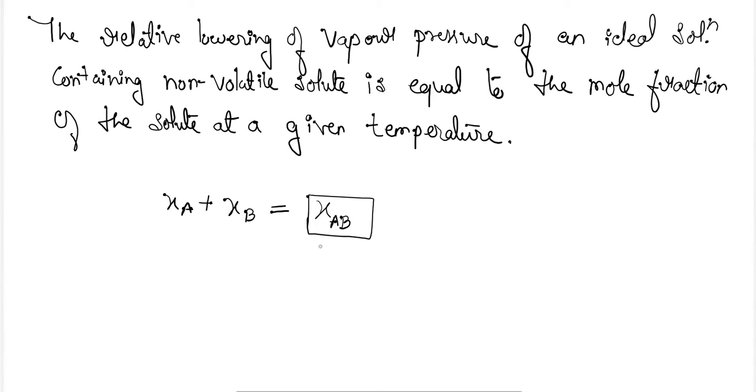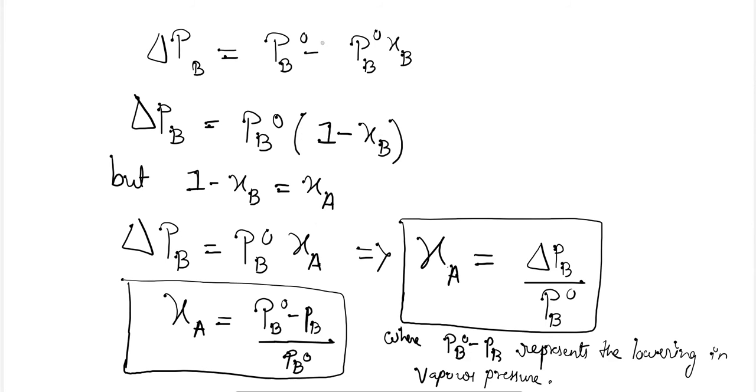Okay. Now let's derive and prove that the relative lowering of vapor pressure is a colligative property. It means that it depends only on the concentration of the solute or solvent, not on the nature of the solute or solvent. So the equation which shows that it depends only on the concentration is this equation. I am taking this equation as equation number 1.